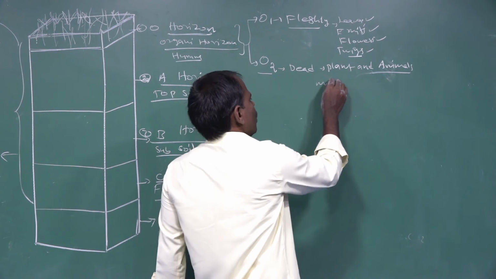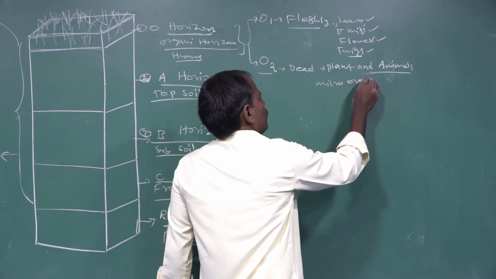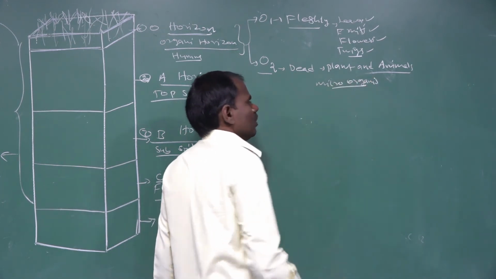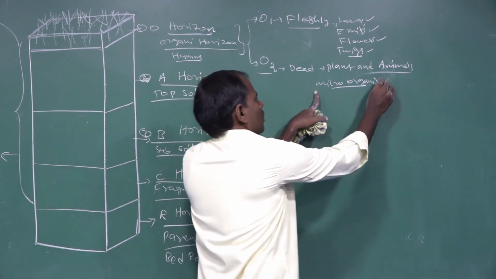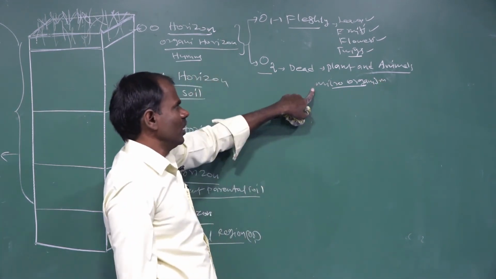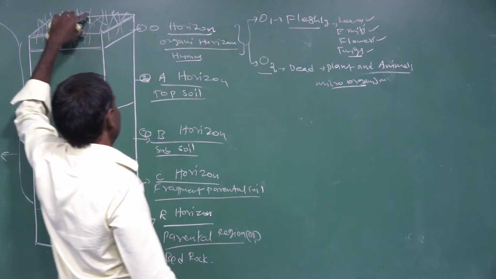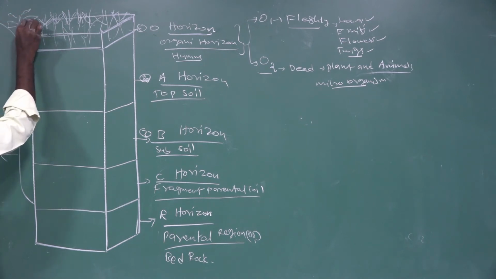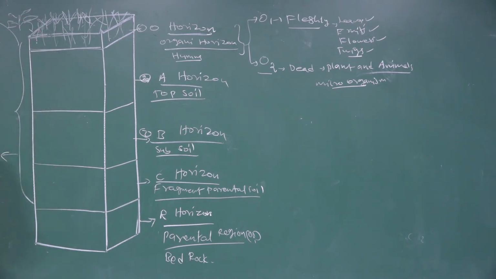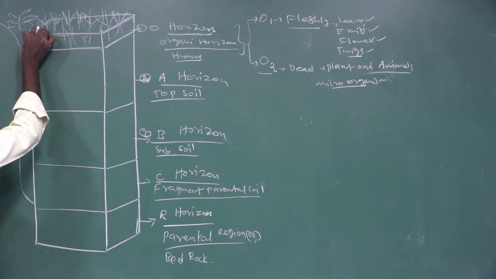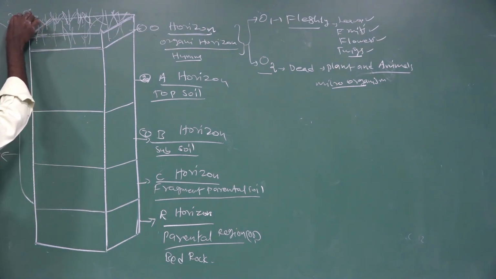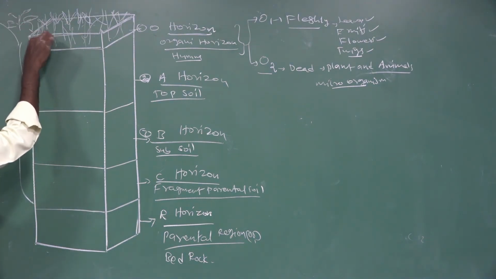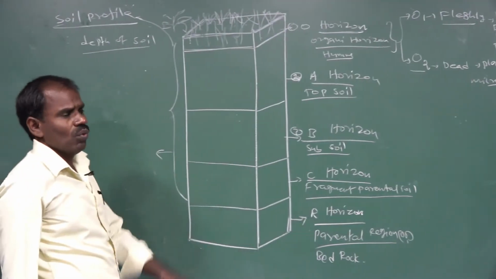Microorganisms act only on dead substances. Fresh plant materials such as leaves, fruits, and twigs fall on this zone and are found in the O1 horizon.